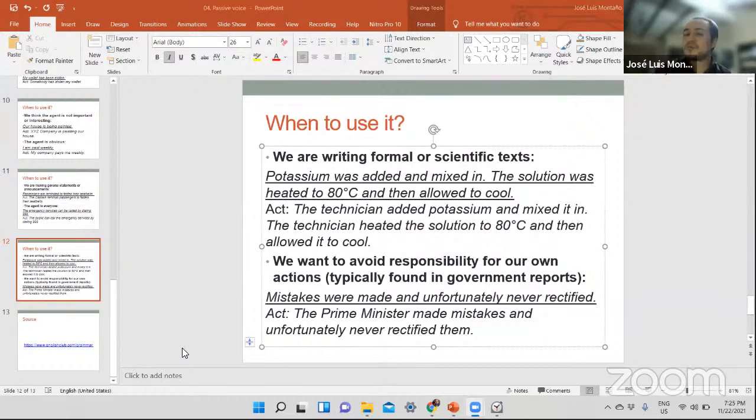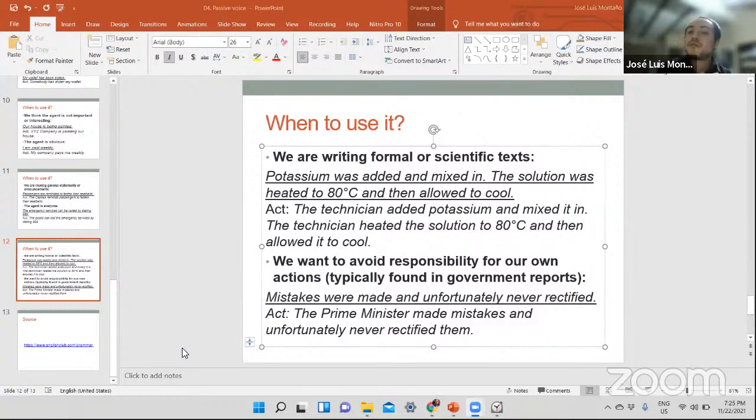So we don't say who did it. We don't mention the agent. We are just talking about the process. You can mention the agent if you believe it's important. If not, don't do it, right? This is for scientific text or simply formal writing. It doesn't have to be scientific, but it has to be formal.